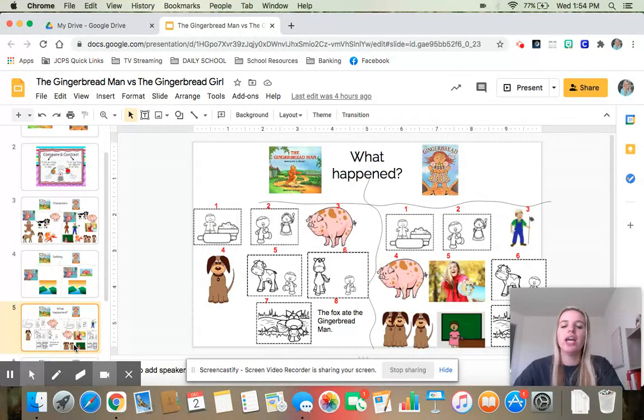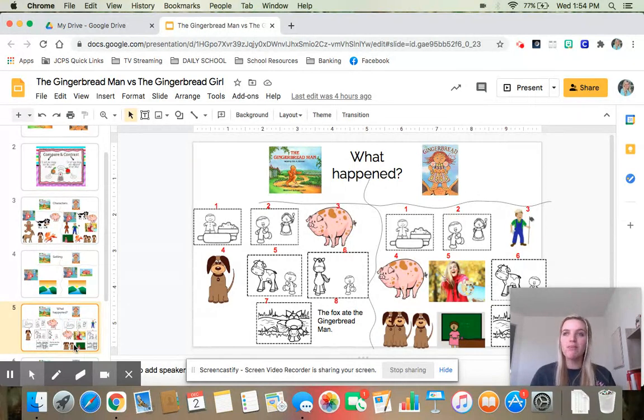Now for us to look at what happened, we can see that the beginnings start out the same. Both of the gingerbread people are baked, and both of the gingerbread people run away. Now they meet some different characters. So we've already talked about who the different characters were. But both the Gingerbread Man and the Gingerbread Girl run away.